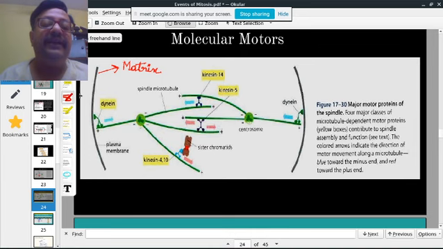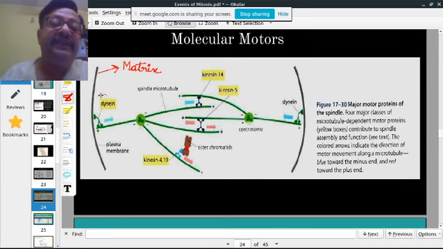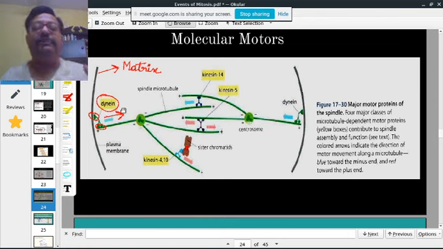There is one protein known as dynein. It's a molecular motor. They are minus end oriented proteins. What they do is they are attached on one end to the matrix, and on the other hand they have a leg-like structure, and they give a force towards the minus end. So they push towards the centrosome. They are minus end directed motor proteins. The minus end is the end inside the microtubule organizing center or centrosome.